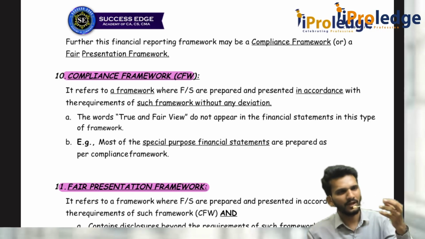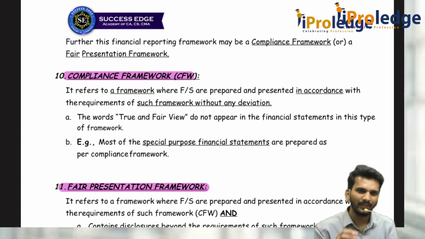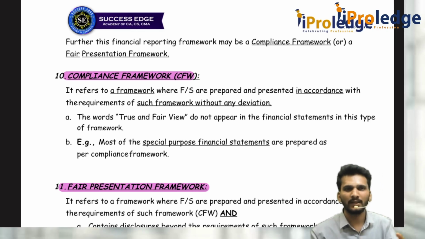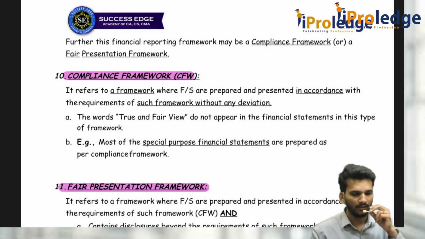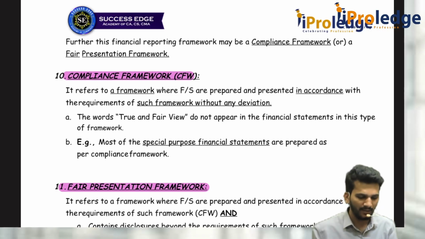So you are just talking from the company point of view? Yes, till now I am talking from the company point of view. Once financial statements are prepared as per the applicable financial reporting framework, maybe general, maybe special, maybe fair presentation, maybe compliance framework, then as an auditor, I should give my report using what wordings. That is decided by what presentation they are using.